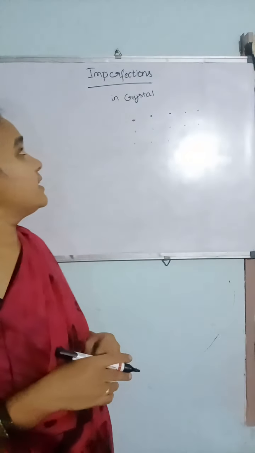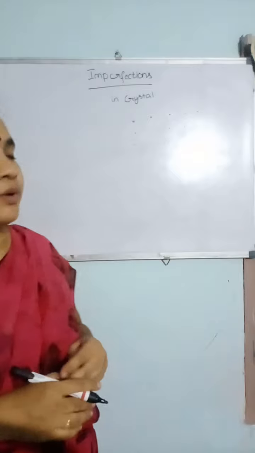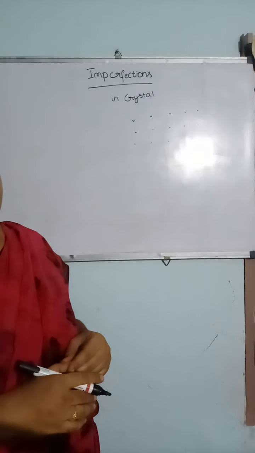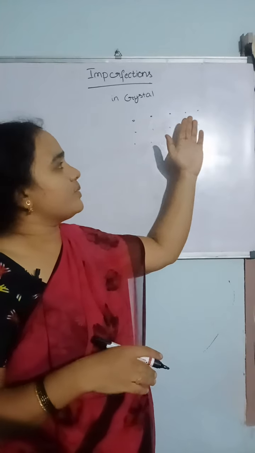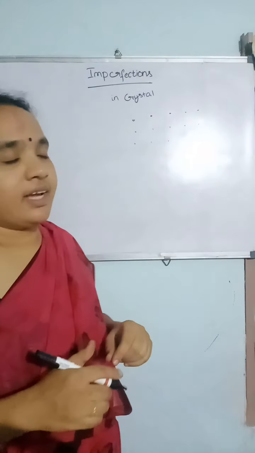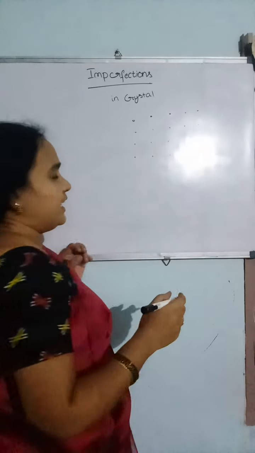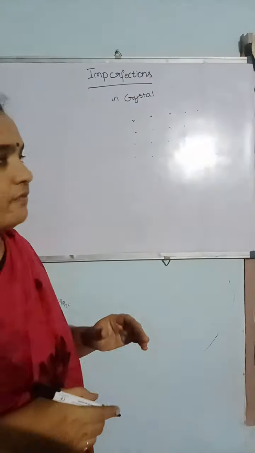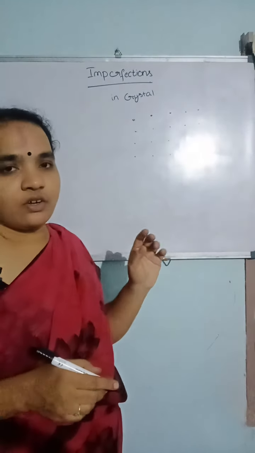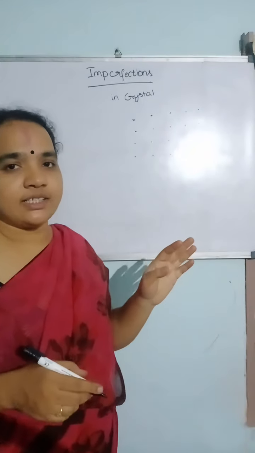Today we are going to discuss imperfections, the last topic in thermal properties, that is imperfections in crystal. What is a crystal? Regular arrangement of atoms in a periodic manner is called a crystal. Any deviation from this structure is called an imperfection.